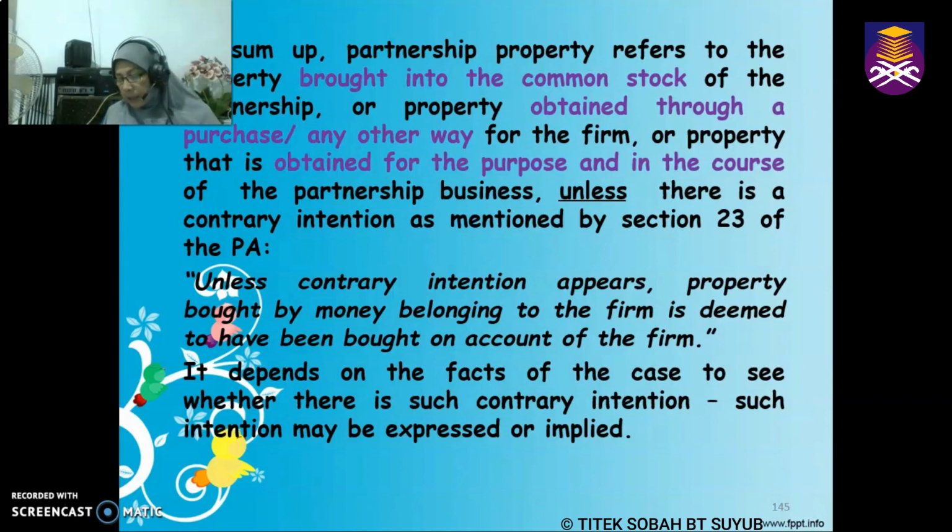Section 23 says here, unless contrary intention appears, property bought with money belonging to the firm is deemed to have been bought on account of the firm. It depends on the facts of the case to see whether there is such a contrary intention. Such intention may be expressed or implied. As we have seen earlier, in the case of Ratna Amal, the trademark is supposed to be a partnership property. However, because there is a written agreement showing a contrary intention, the court held it is not a partnership property, because inside that agreement they agreed that the trademark belongs to the defendant who registered it under his name.